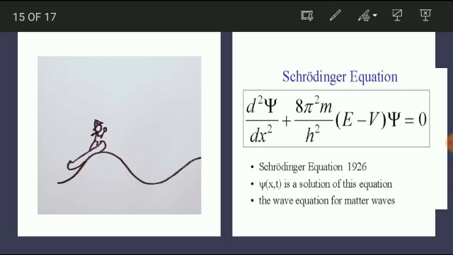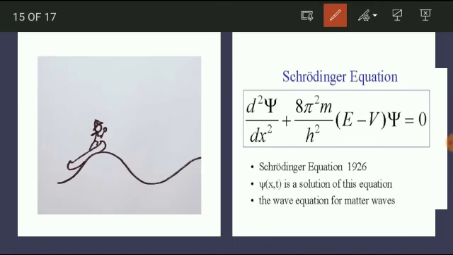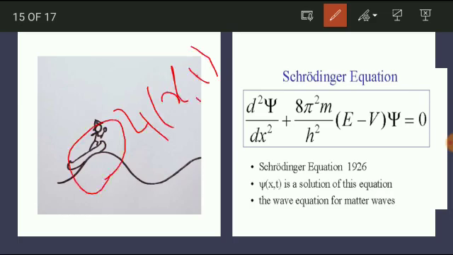Psi is a wave function, as I told you, and it depends upon the position x and time t, the position of a particle at a particular time. Here x is the position, m is the mass of the particle, h is Planck's constant, E is the total energy, and V is the potential energy.